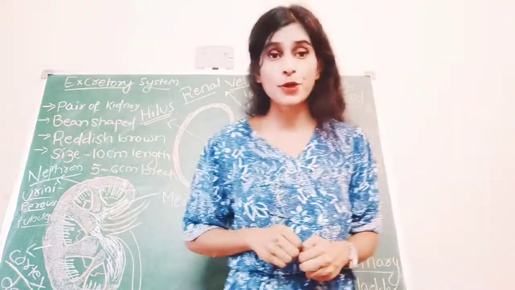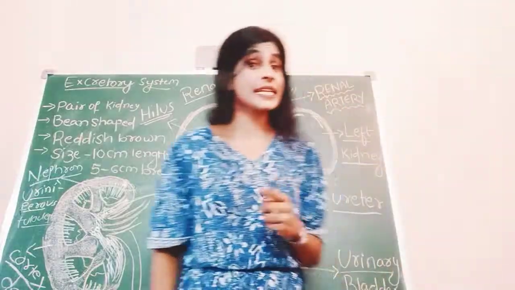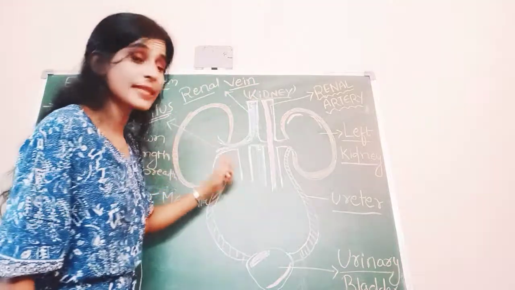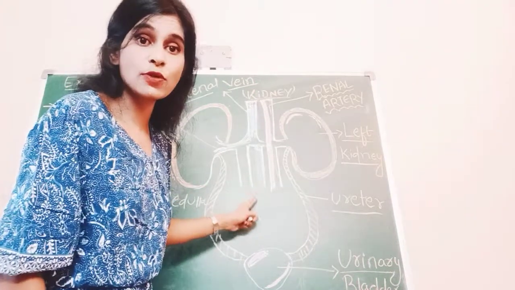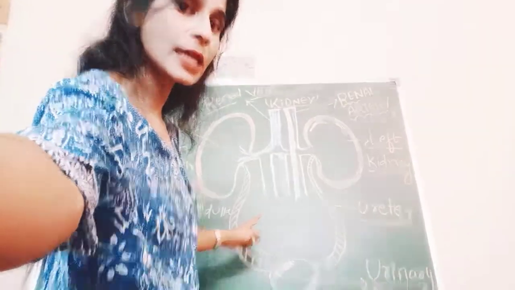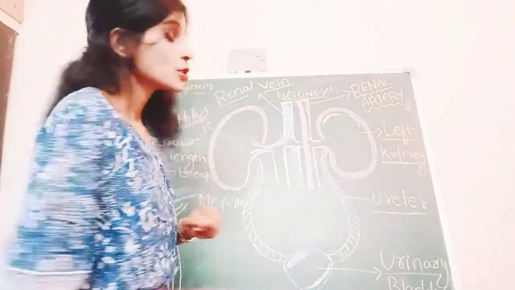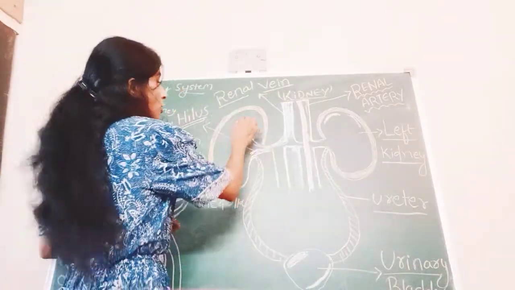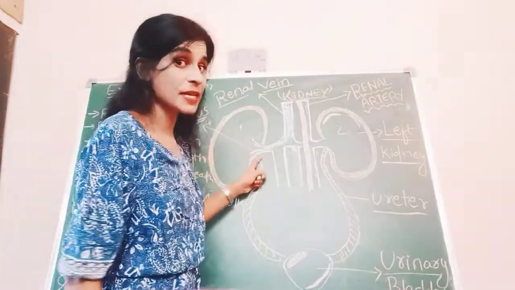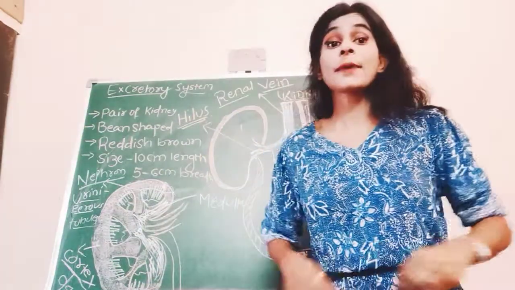So just now I told you, we are blessed with a pair of kidneys. So how many kidneys are there inside our body? 2 kidneys. Just look at this diagram. I hope you can easily see it. So we are blessed with 2 kidneys. How many kidneys are present? 2 kidneys. Where is it present? It is present at the back side.